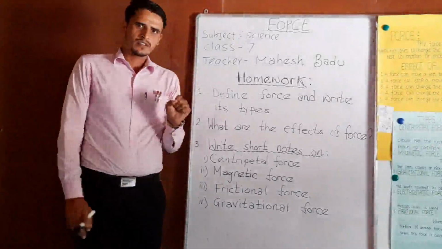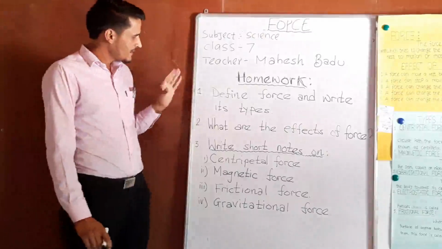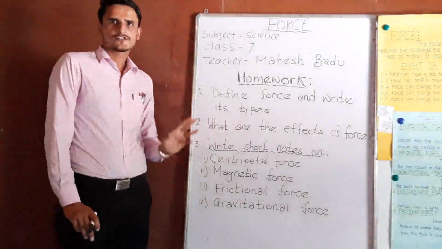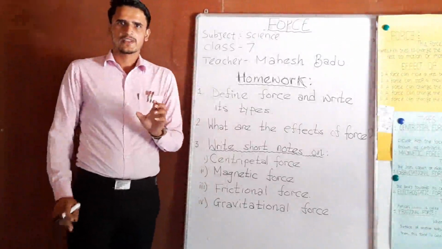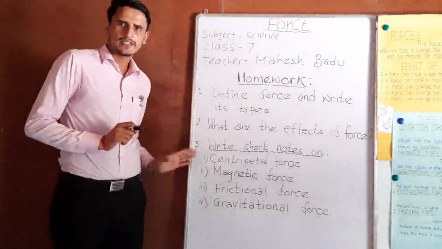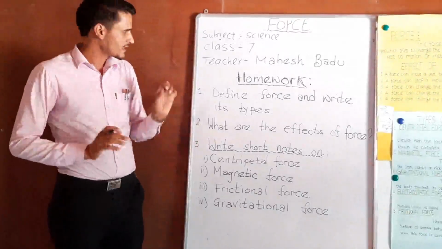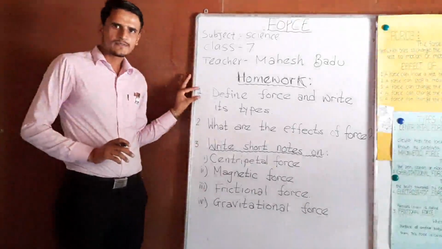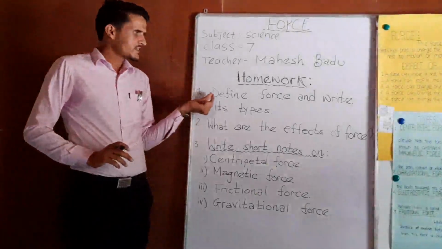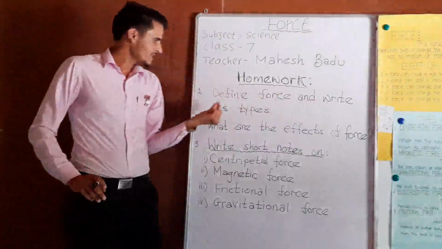Now, it's time for homework. I've given 3 questions for you. You have to write in your fair copy clearly with good handwriting. First question: define force and write its types.